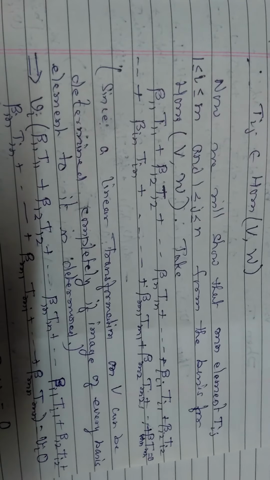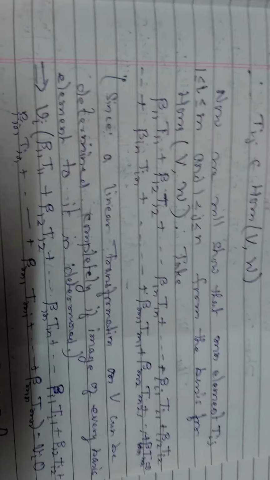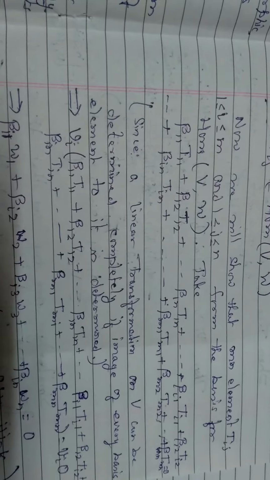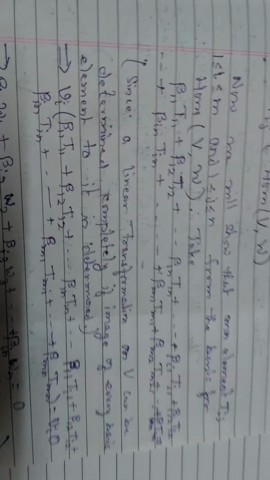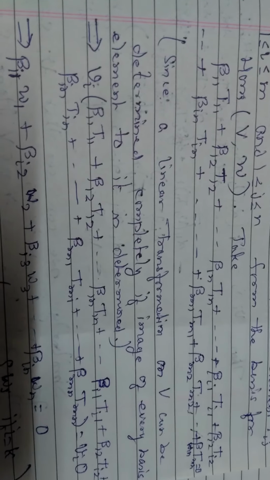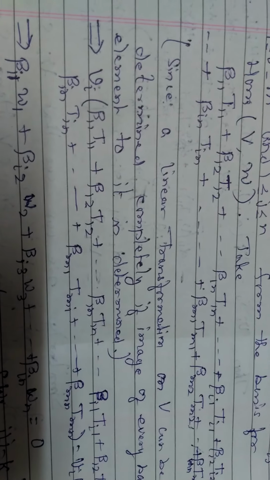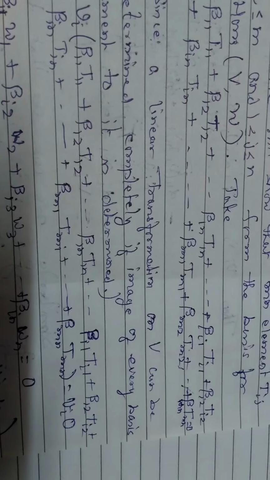Take a linear combination beta 11 T11 plus beta 12 T12 and so on, beta m1 Tm1 and so on, beta mn Tmn is equal to 0.